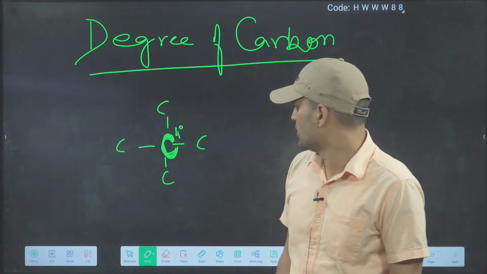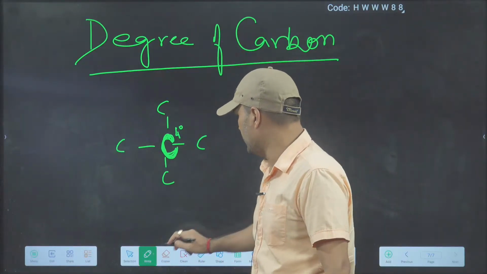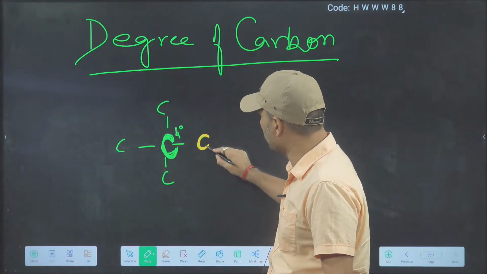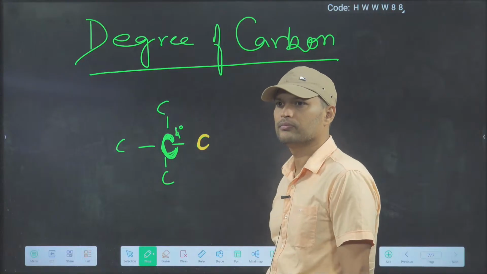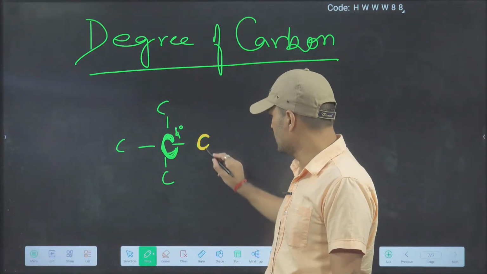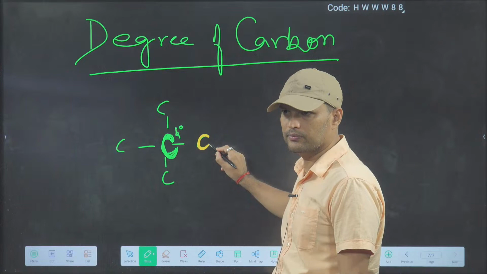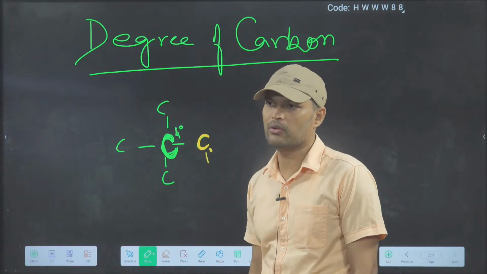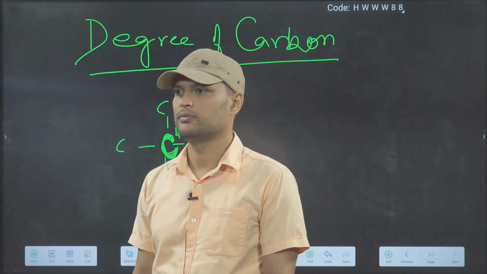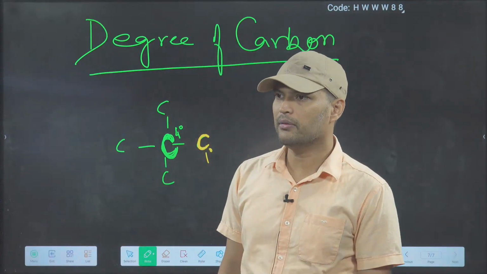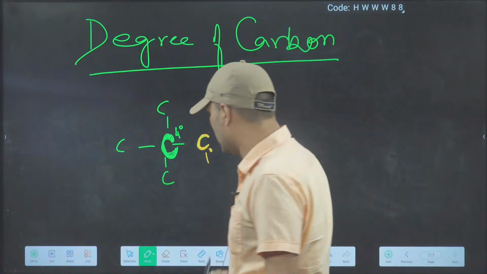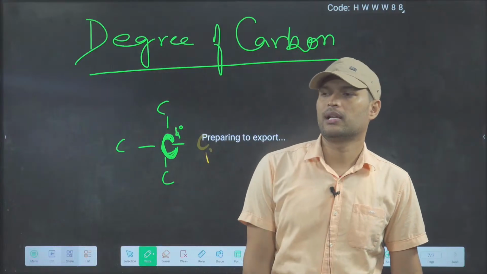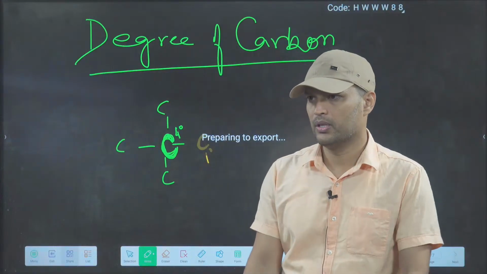And this carbon connected to how many? Only one, so this is 1 degree. So see how easy, so easy. Clear? So in next class, we will continue this topic, and many other things.